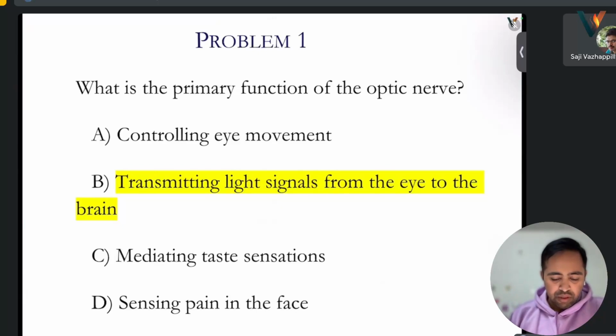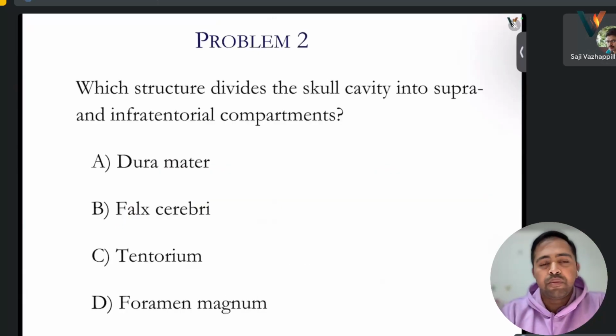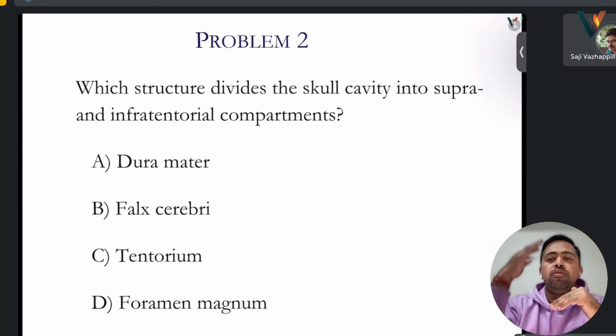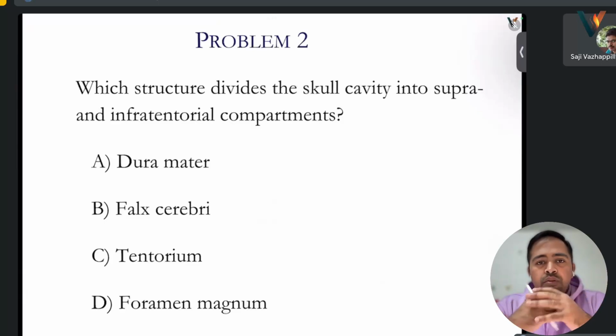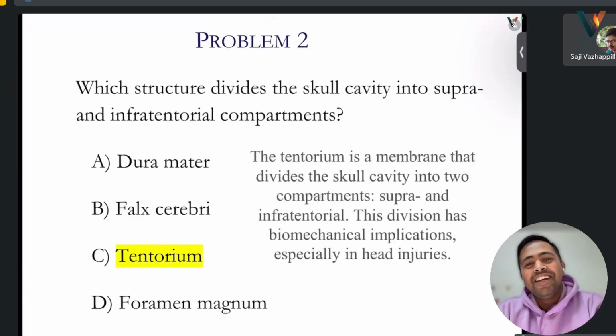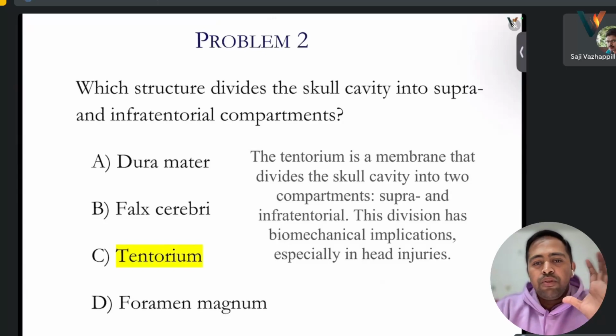Let's move forward to problem 2. Which structure divides the skull cavity into supra and infra compartments? Remember, in the previous lecture we were discussing that supra is towards the top, infra is towards the bottom. It's the tentorium. It's a membrane that divides the skull cavity into two compartments, supra and infratentorial.